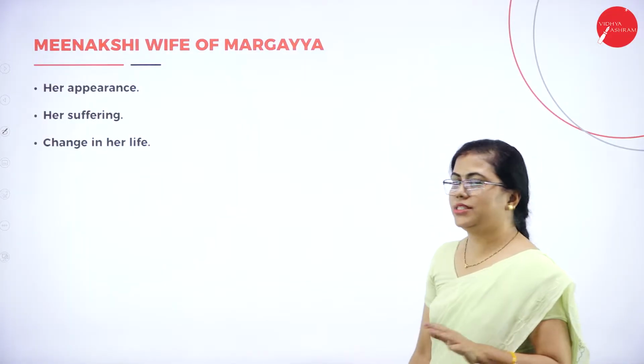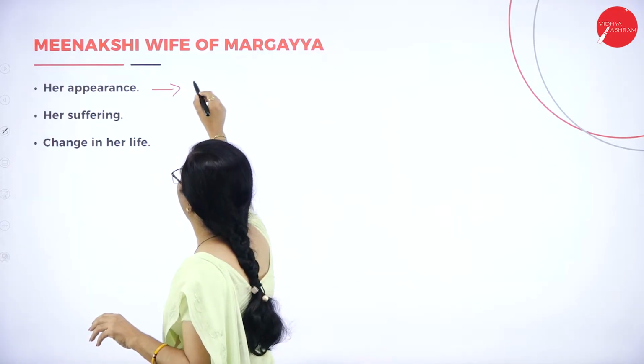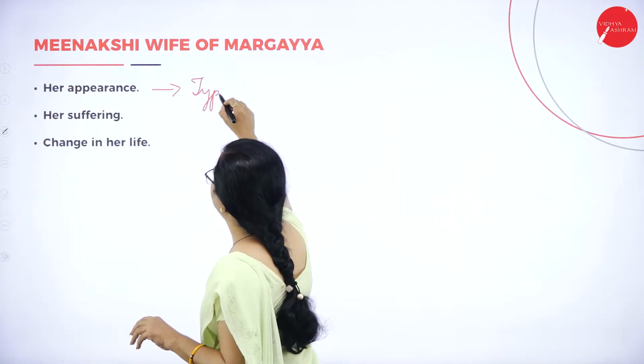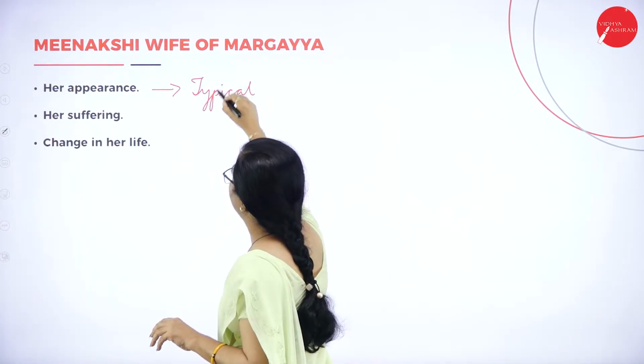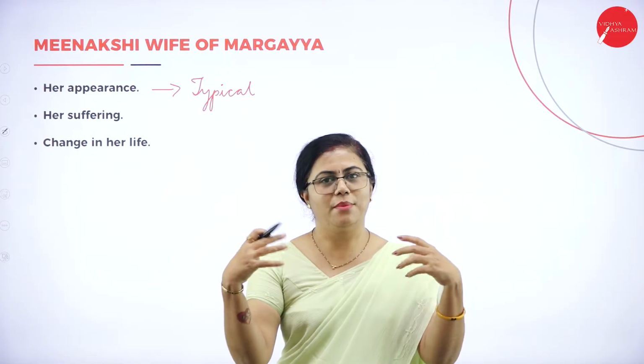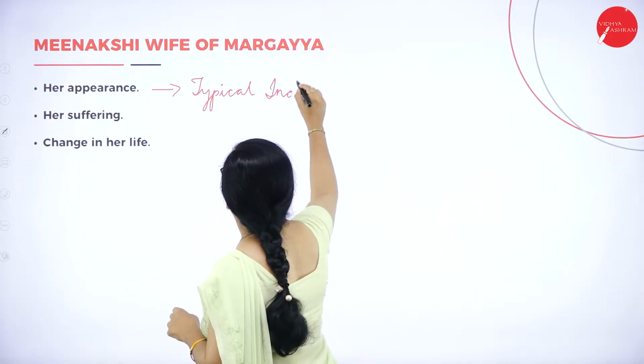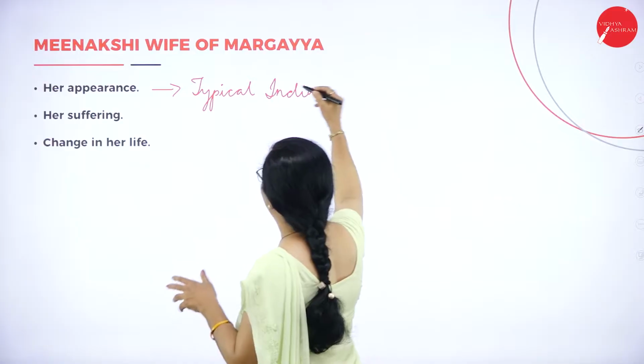Fine. So first let us start with her appearance. She is a typical Indian wife, you can call. So now you get a picture. I need not explain much about it. When you get a picture of the typical Indian wife, then you can go on elaborating.